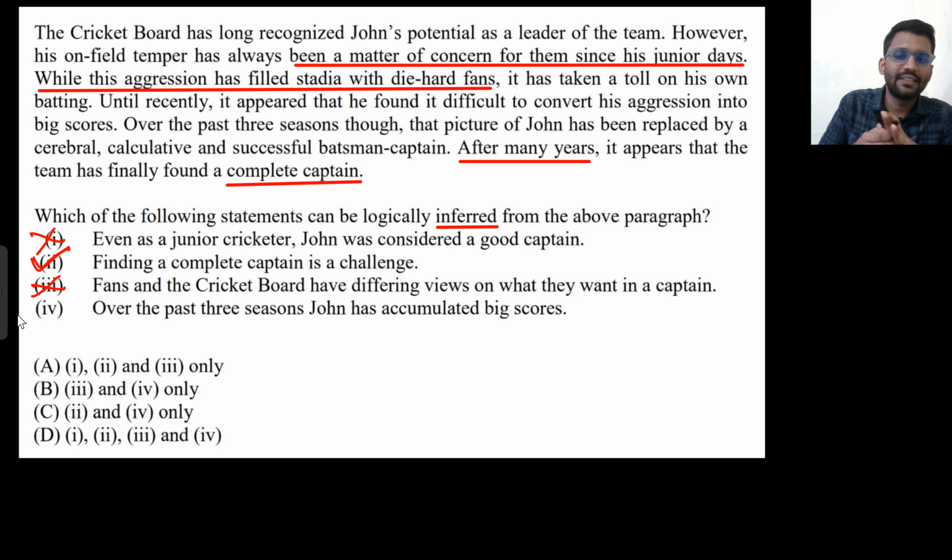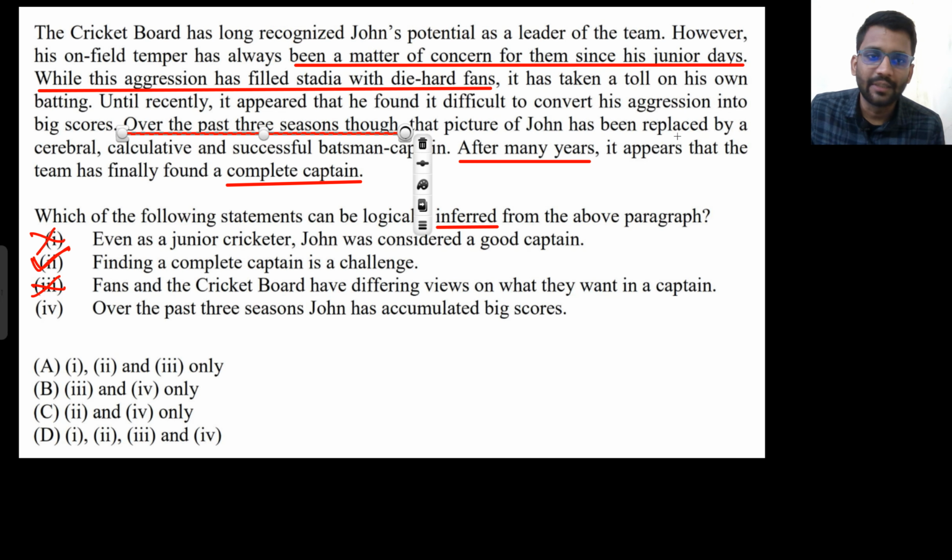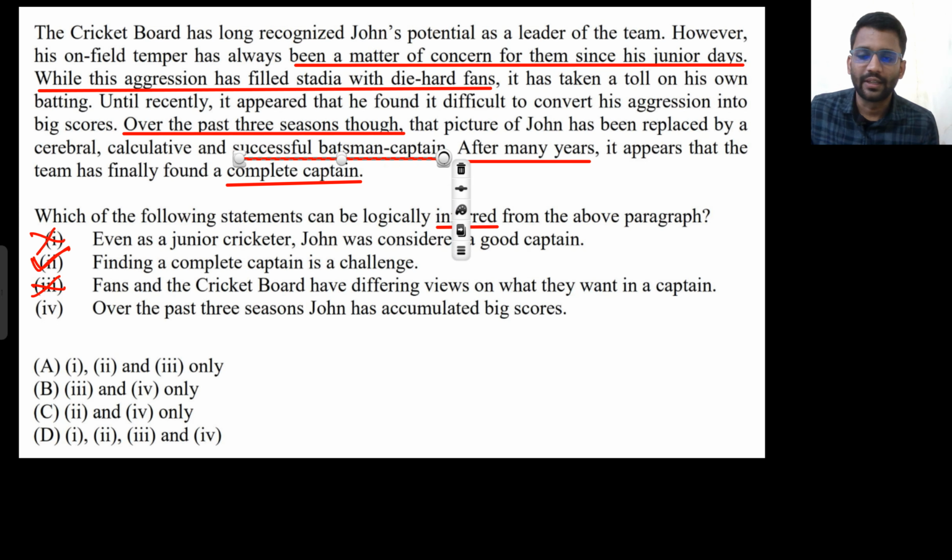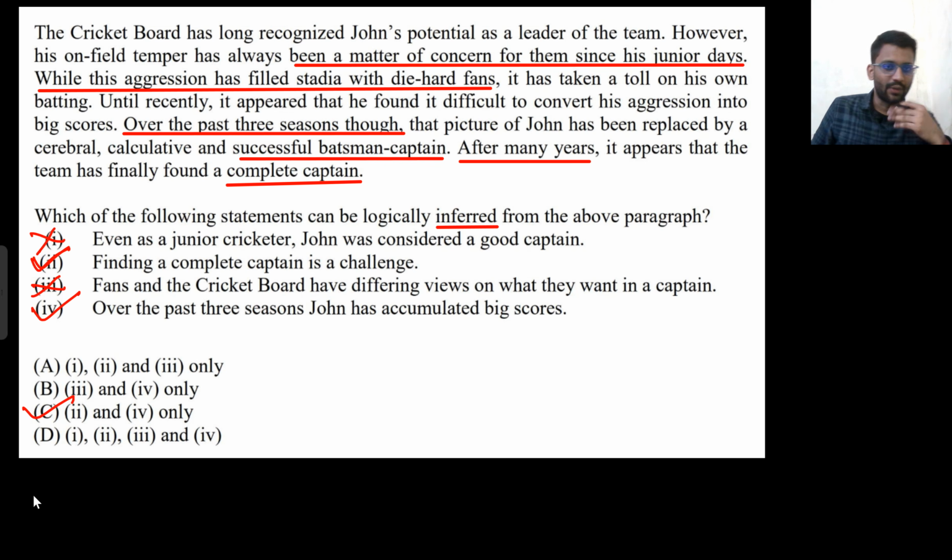And now, over the past 3 seasons, John has accumulated big scores. Yes, we can see that here. Over the past 3 seasons, the picture of John has been replaced by a cerebral, cumulative, successful batsman. From here, you can conclude that 2 and 4 are right, so option C. That's how you have to think. Well and good. In the exam, there is a high probability that we will get it wrong, but you have to have a lot of patience, think about each and every statement, and only then take the option.